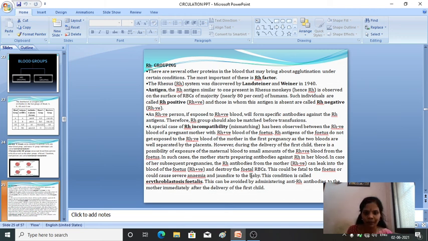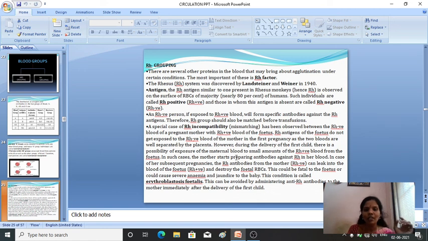fetal RBC. Okay, so what happens here, the RH antibodies from the mother's blood will leak into the blood of the fetus. The fetus is having RH positive. If it is having RH positive, then this occurs. Okay, then it will destroy the fetal RBC. The RBC of the fetus will be destroyed. This could be fatal to the fetus, or it will also cause a severe anemia.